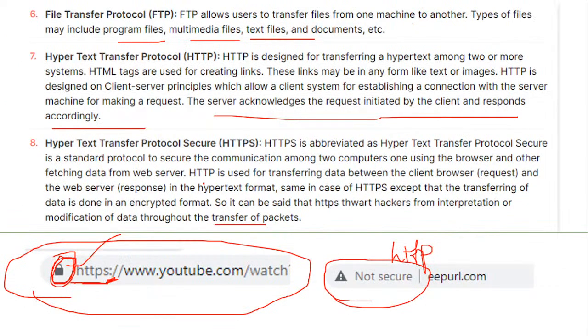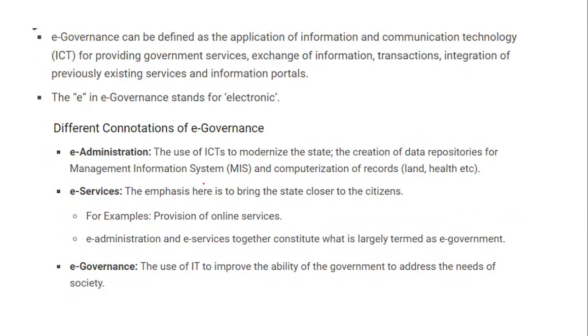Okay. Now let us go a little bit ahead. Let us talk about the topic of e-governance. Under e-governance, which is defined as the application of information and communication technology, that is ICT, for providing government services, exchange of information, transactions, integration of previously existing services, with the help of information portals. So what does E stand for? Electronic.